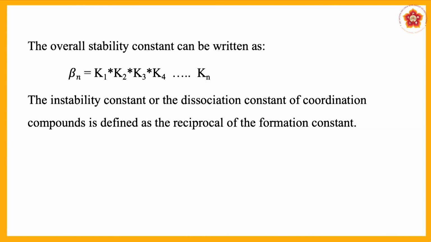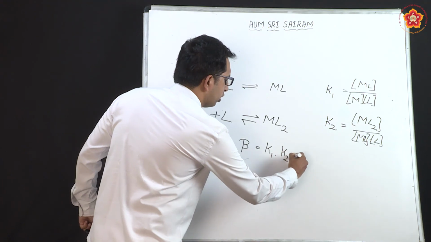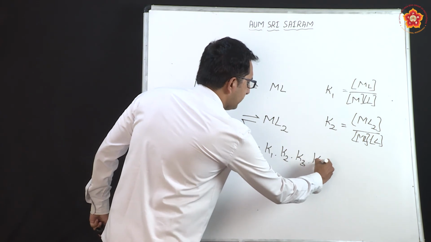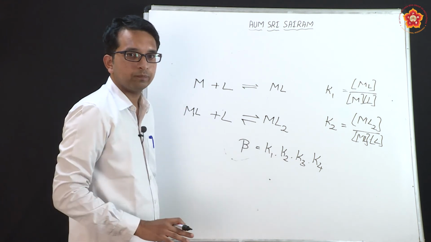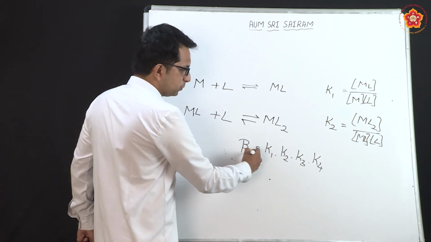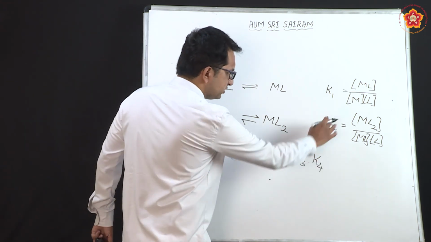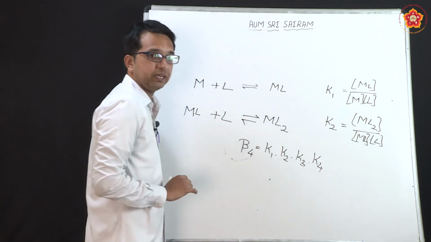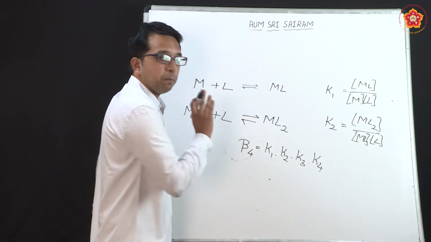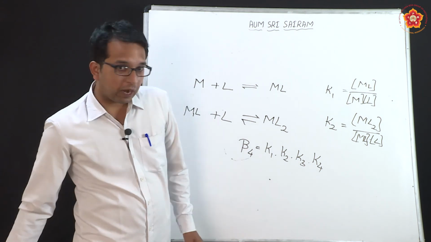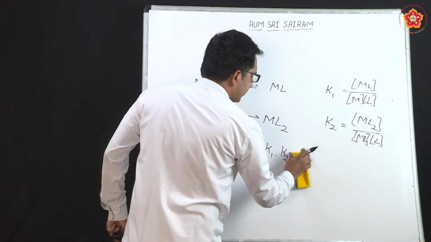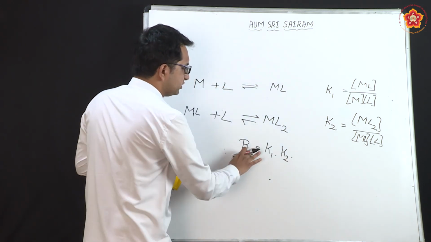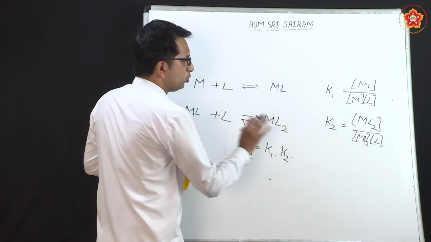The overall constant of this reaction can be denoted by beta, and that beta will be equal to the overall stability constant. Whenever we show beta, we show it as beta n, but because I have 4 components in the example that I have taken, I can show it as beta 4. If I restrict myself to the example taken here, I can write beta 2 is equal to K1 into K2.